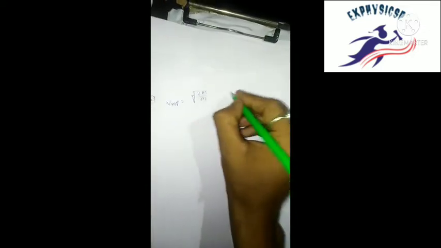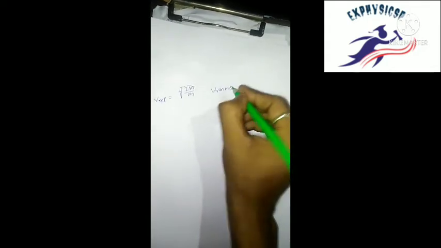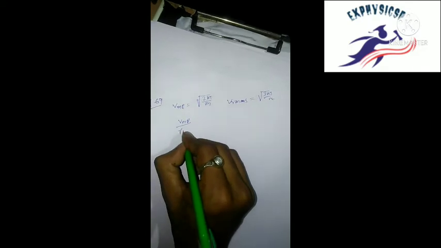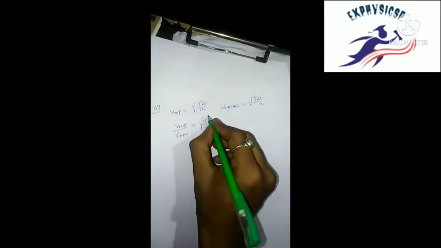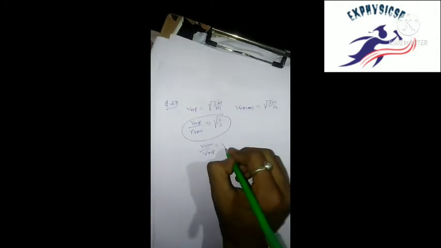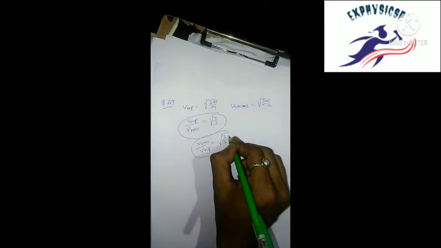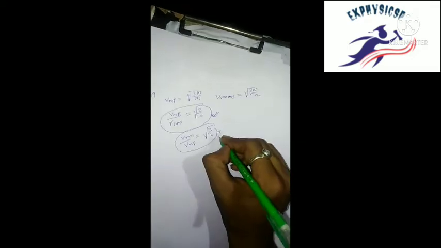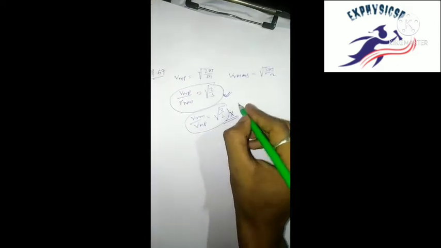question 69. We know VMP, most probable speed, is root of twice KT by M, and V RMS is root of 3 KT by M, and VMP by V RMS equal to root 2 by root 3. Calculate very carefully, because if you calculate VRMS by VMP it is root 3 by root 2, and that is given in the answer as the wrong answer. Okay, answer is 3.